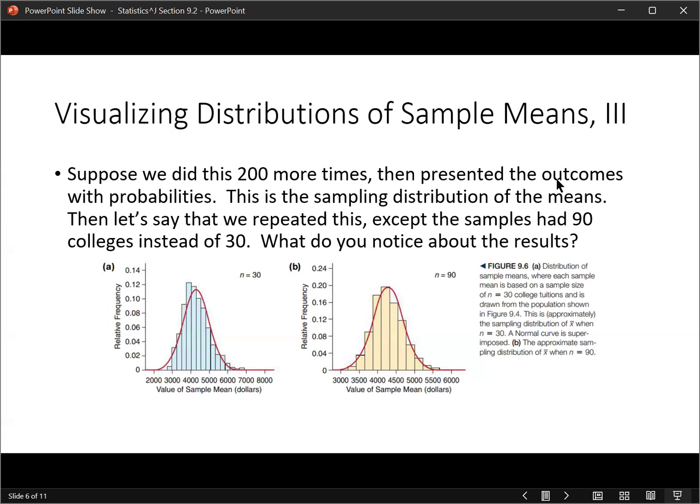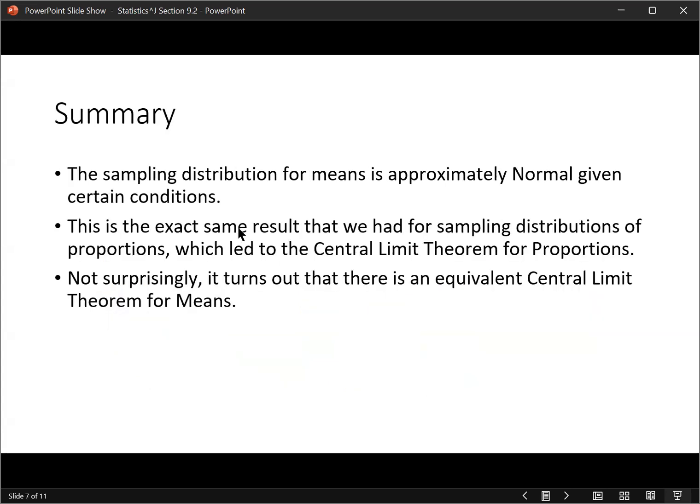Now, suppose you used 90 college samples instead of 30. You get something that is even more normally distributed. This one is a little bit off, and this one is less off. In both cases, when we created a sampling distribution of means, we ended up with something that was normally distributed. This is the exact same result that we got when we created sampling distributions for proportions, and that result led to the central limit theorem for proportions.